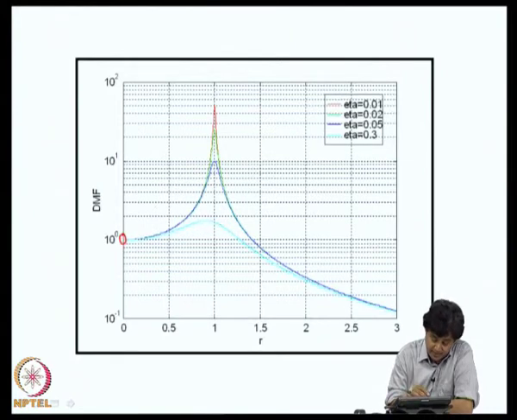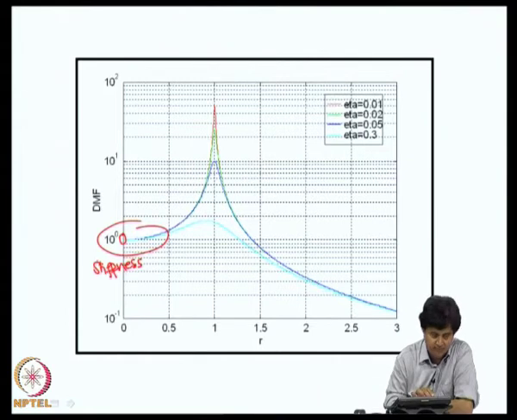We can divide this graph into 3 regions. One is the region here, which is characterized by low values of r, where the stiffness of the system dominates. That means the response is nearly static and it is dominated by the stiffness characteristics. Here in the region r close to 1, this is η dominated.